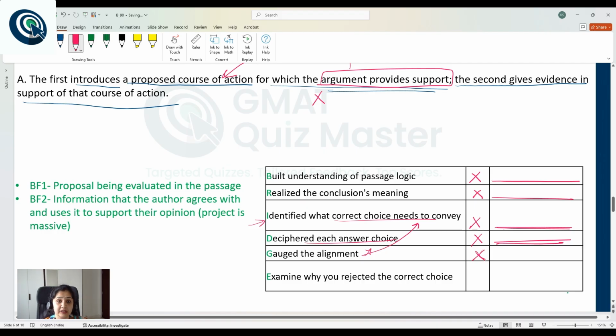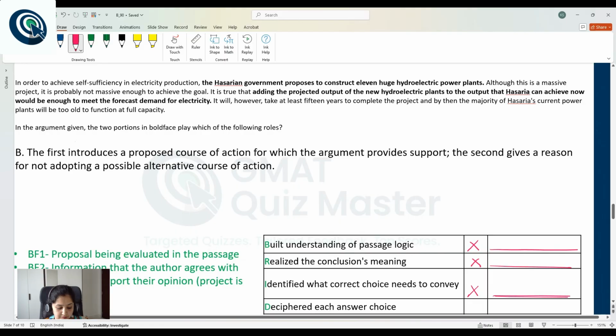It means that you need to be more careful while evaluating answer choices. You need to see whether the choice actually conveys what needs to be conveyed or not. With this, let's move to choice B.